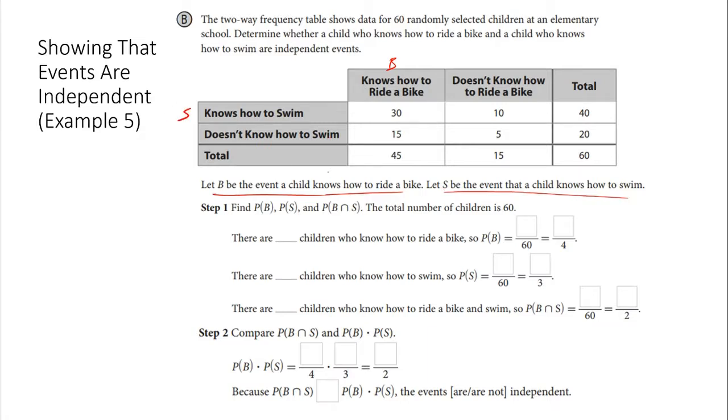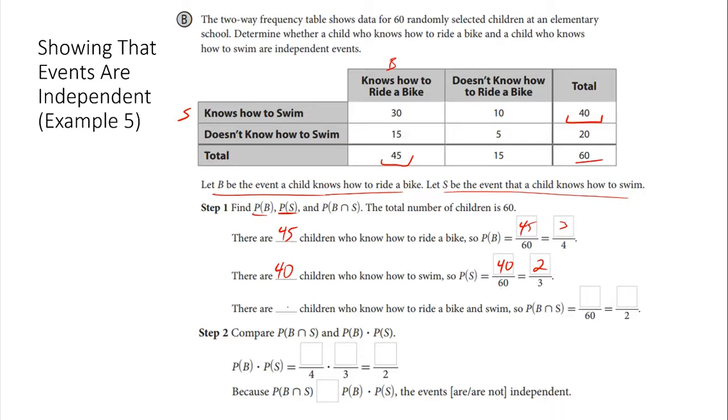Got it. All right, so first we have to find the probability that the kid knows how to ride a bike, which we have 45 kids. So there are 45 kids who know how to ride a bike, out of 60 kids, so we can reduce, and we get 3 out of 4. So 3 out of 4 kids know how to ride a bike. Sweet. Now, what about the probability that they know how to swim? Well, we got 40 kids here who know how to swim, out of our sample set, which is 60. We could reduce, and you get 2/3. So 2/3 of these kids know how to swim.